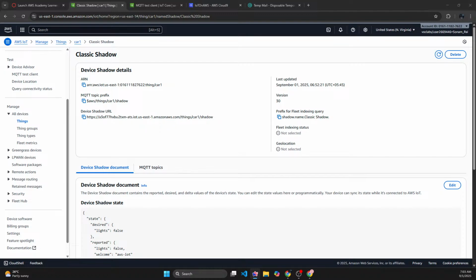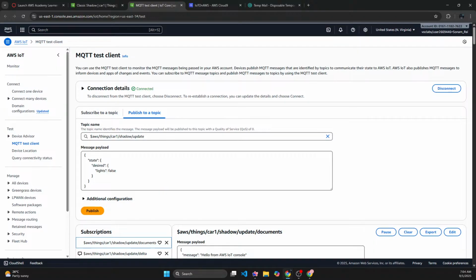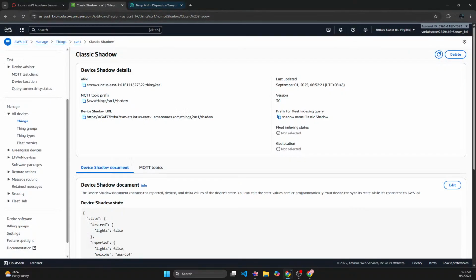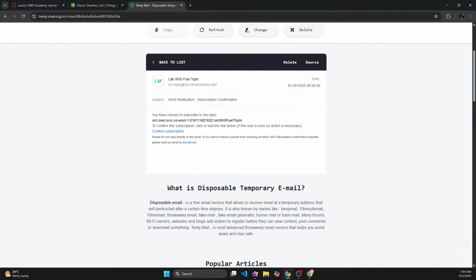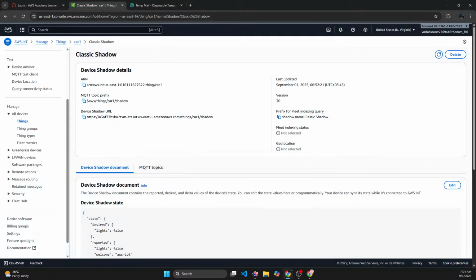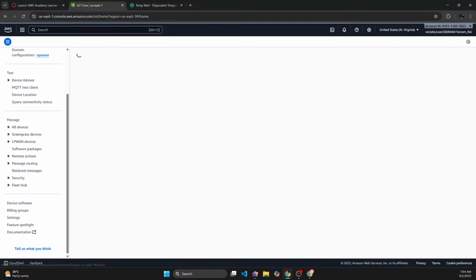After that, we have got AWS IoT SDK. So here we are going to work around with SDKs and APIs. Now I can close this one and I can close this one as well. And as for the temporary mail, I'm not going to get anything but this. AWS IoT.